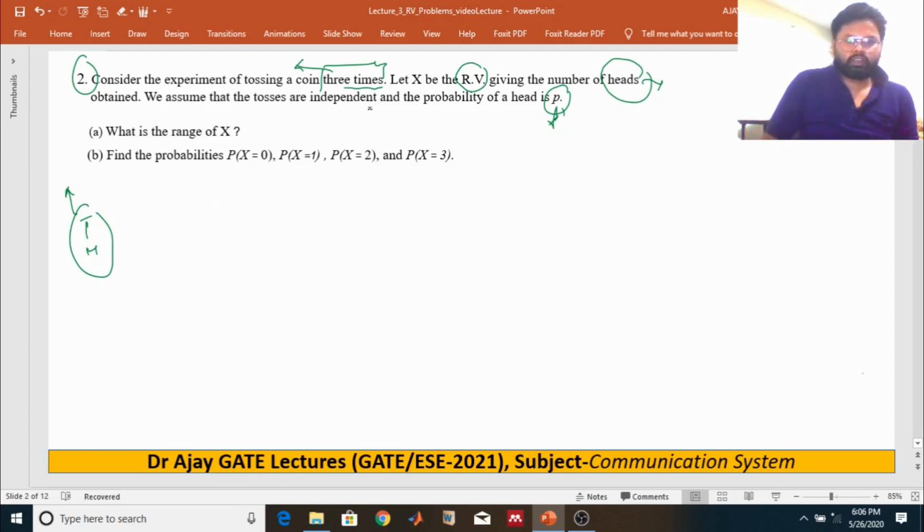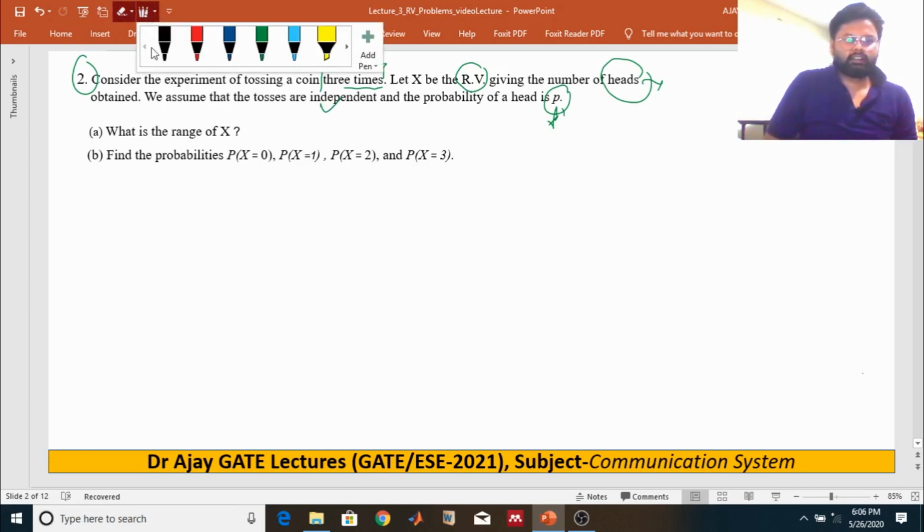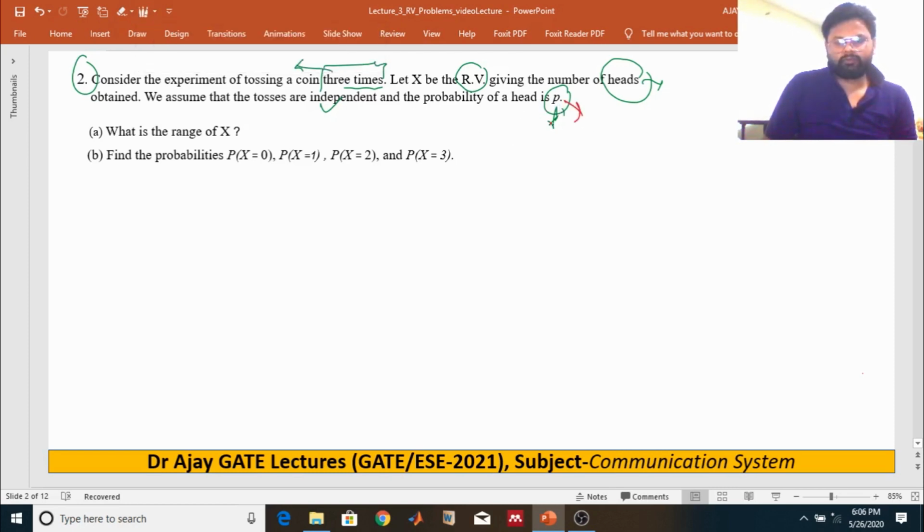In this question it is already written that these tosses are independent. The probability of head appearing is already given as p.